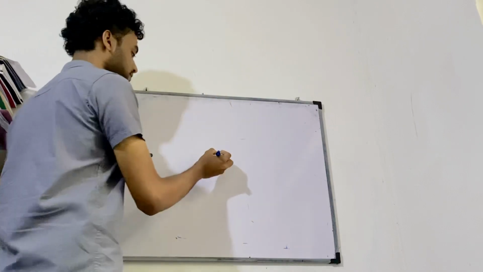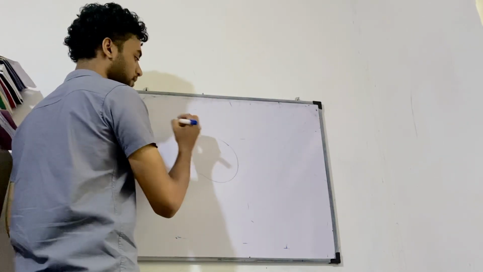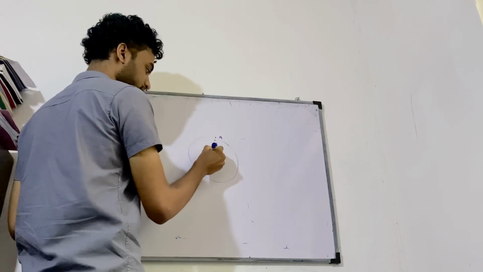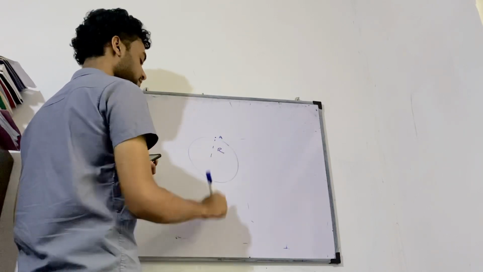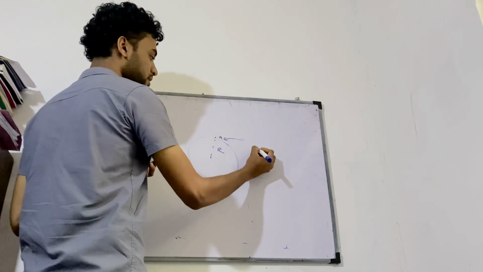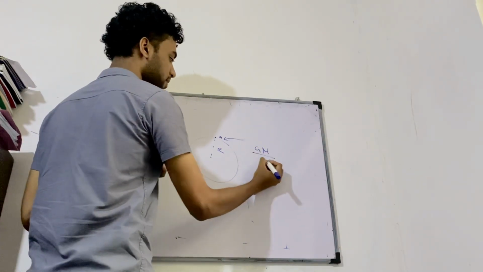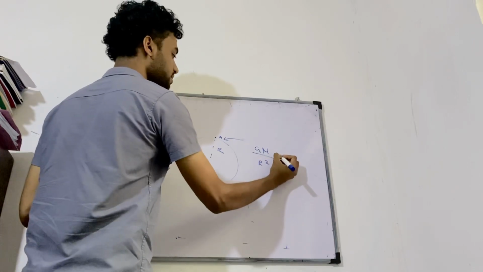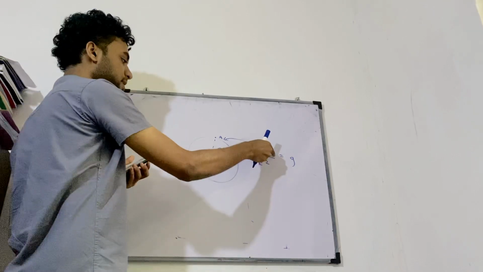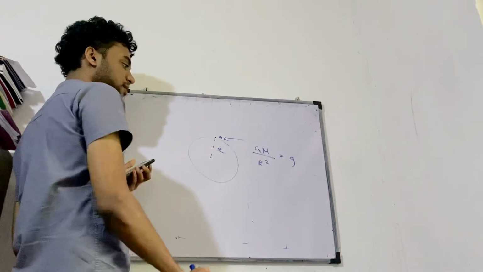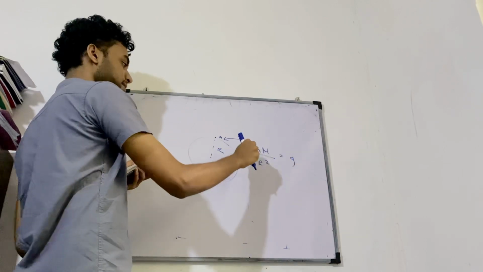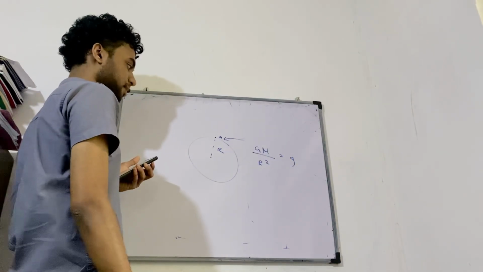Right now, if you consider the Earth like this, the gravitational field intensity at point A, a distance of r from the center of the Earth, is equal to GM divided by r squared, which is equal to g. If we consider a planet of mass M and having a radius of R, then the gravitational field intensity at the surface of the planet is equal to GM divided by R squared.